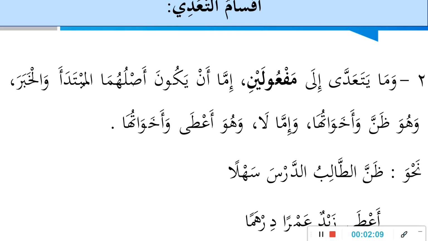Another example is أعطى زيد عمر درهما. Zaid gave Umar a dirham. The first object here is Amr, while the second one is dirham.